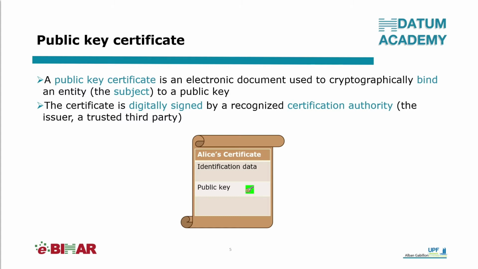This figure represents Alice's certificate. The certificate contains data identifying Alice: name, address, email, telephone, and so on. The certificate contains also Alice's public key. The certification authority signs Alice's identification data and Alice's public key, and the signature is appended to the certificate. So a certificate is nothing less than a kind of ID card whose content is cryptographically attested by a certification authority.